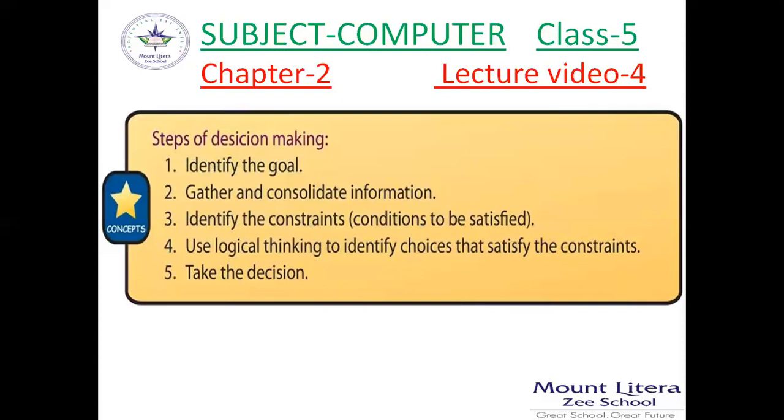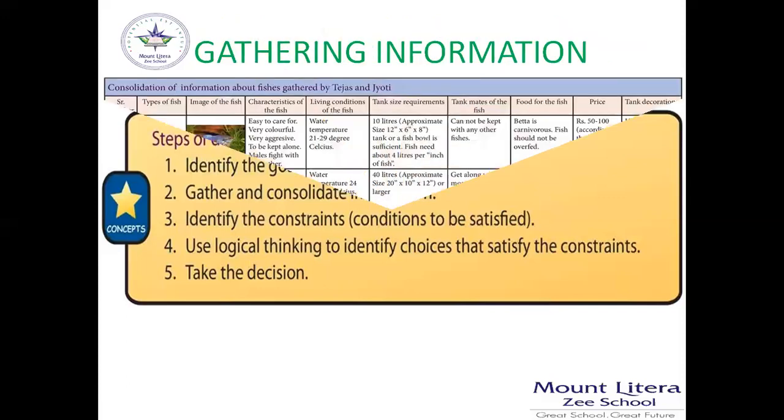These are steps which usually come in the examination: to write the different steps of decision making. Here the spelling of decision is wrong. In the book it is given, so it is DECISION. You have to correct it.